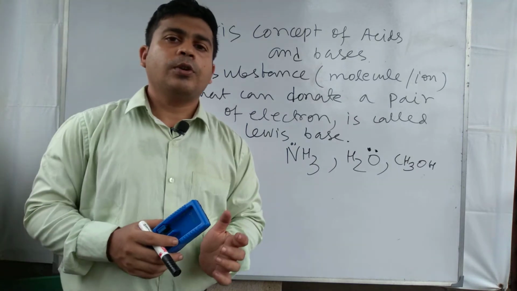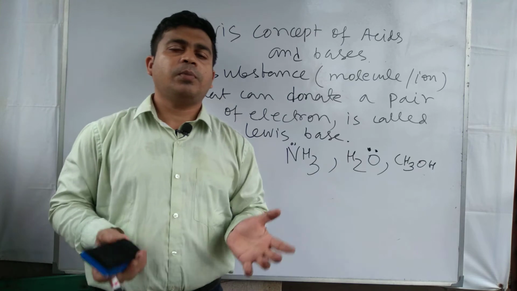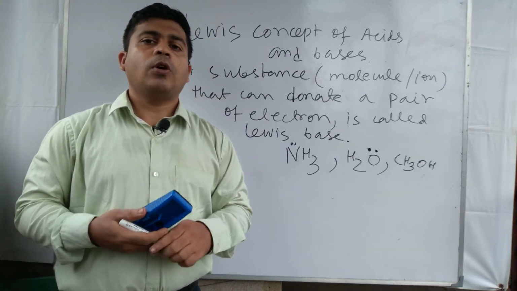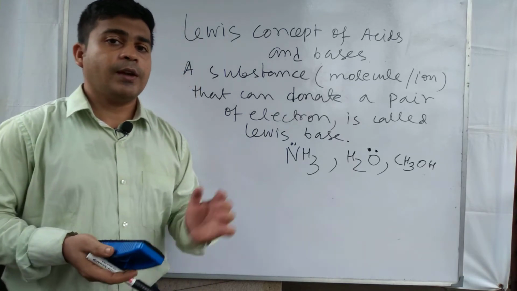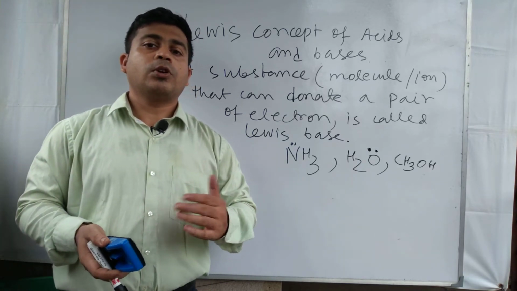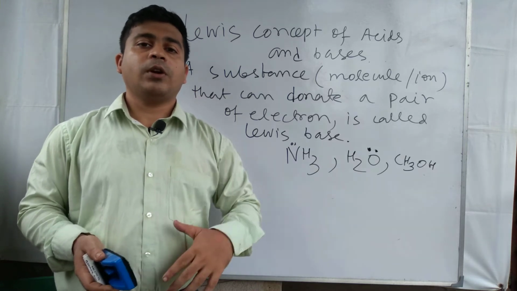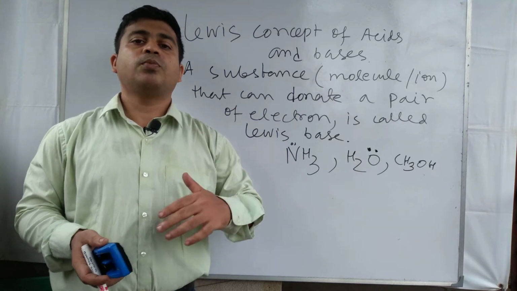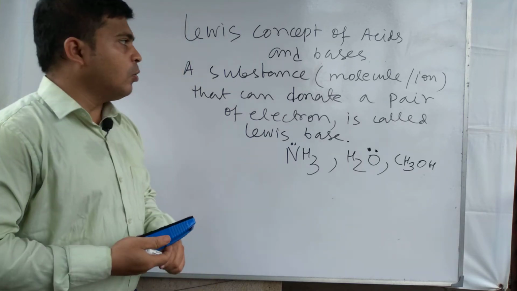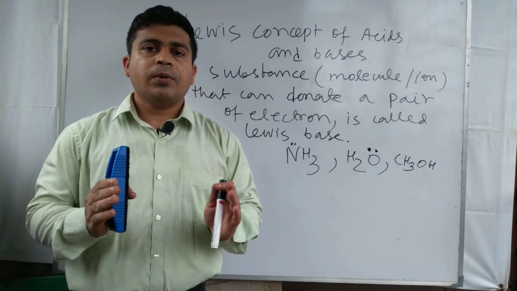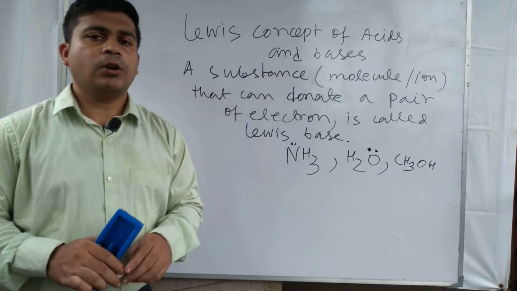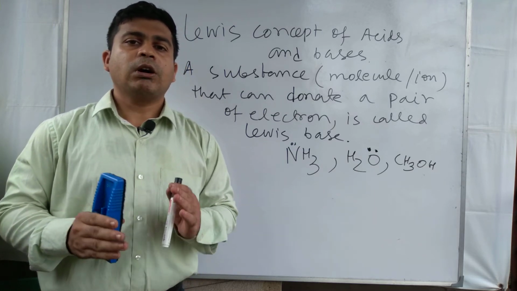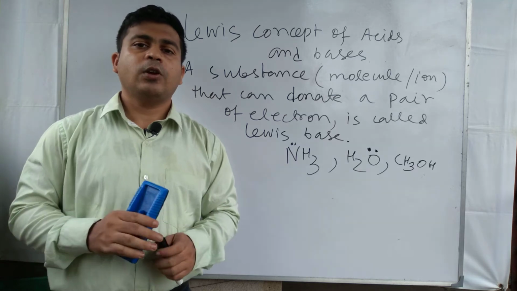So according to Lewis concepts, the substance that can accept a pair of electron is called Lewis acid, and the substance that can donate a pair of electron to form a coordinate bond is called Lewis base. This is the definition of Lewis acid and Lewis base.